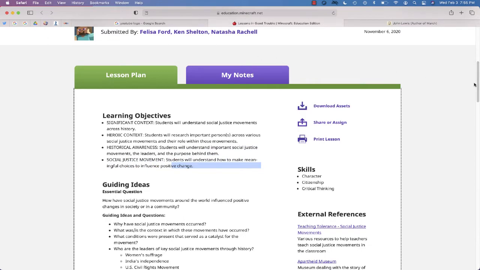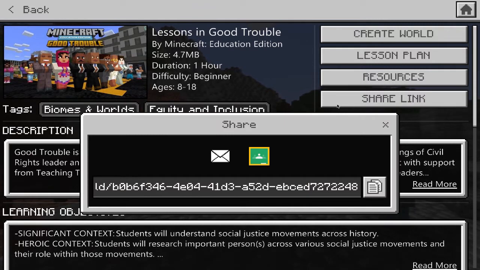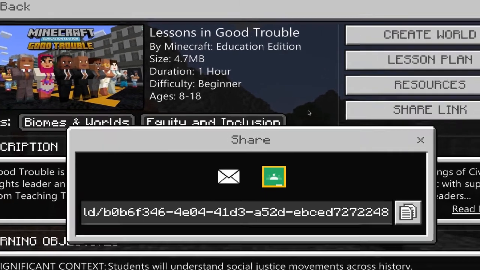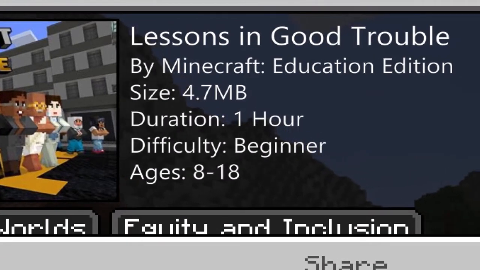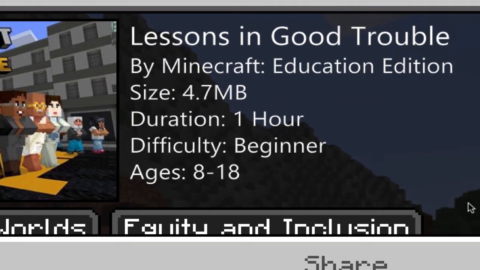The other thing that you can do if you want your students to be able to go right into this, you will need a Minecraft Education account. But if you click on Share Link, you can copy this link and hopefully that should open inside their Minecraft Education Edition program. One thing to note is that the suggested age range for this lesson is ages 8 to 18, so a pretty wide range for students of all ages.